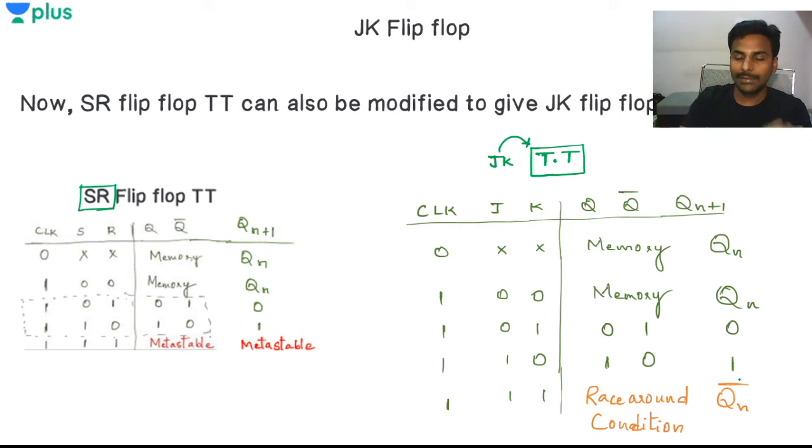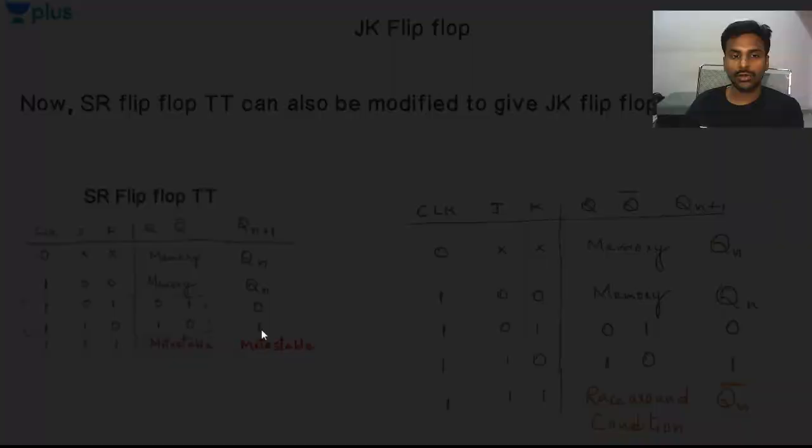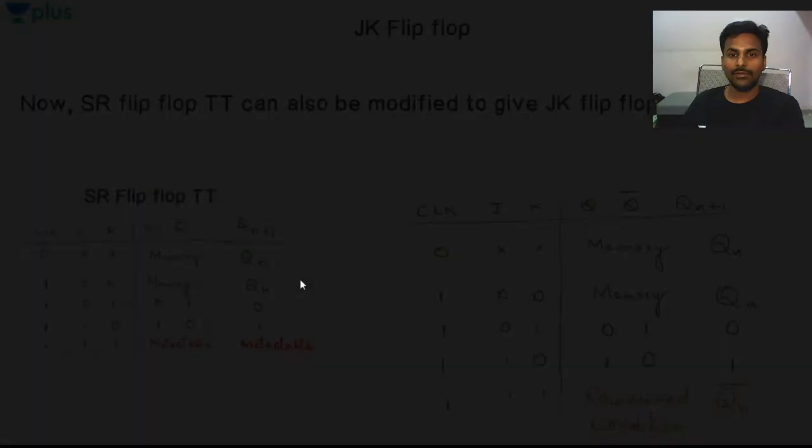So the only difference between the SR flip-flop truth table and the JK flip-flop truth table is, at the end, in the metastable state, instead of having a metastable state, I'll be having Qn plus 1, the next state, as Qn complement. So I'm utilizing the metastable condition state also, right? I'm using this one state to get the output as toggling output. Somehow it is useful as a toggle, right? So toggling input I have. Okay, I have given the truth table.